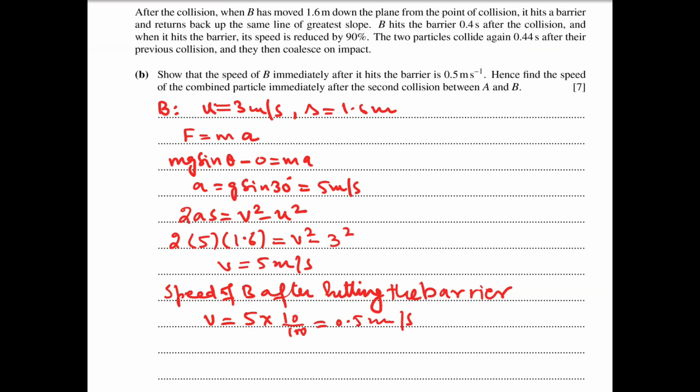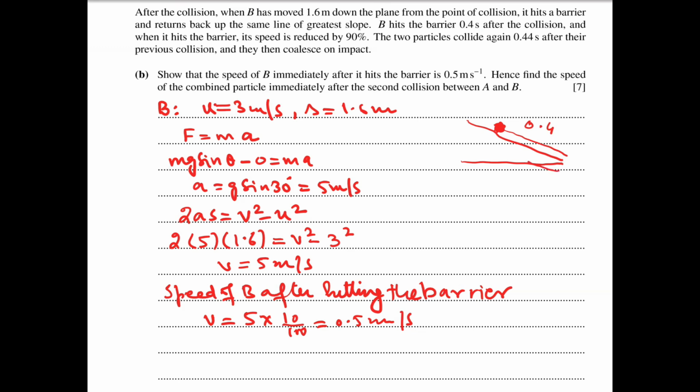The question says that B hits the barrier 0.4 seconds after the first collision. The first collision happened at this place, where the two particles A and B collide. It took 0.4 seconds to hit the barrier, and then its direction is reversed, and particle B will move in this direction.